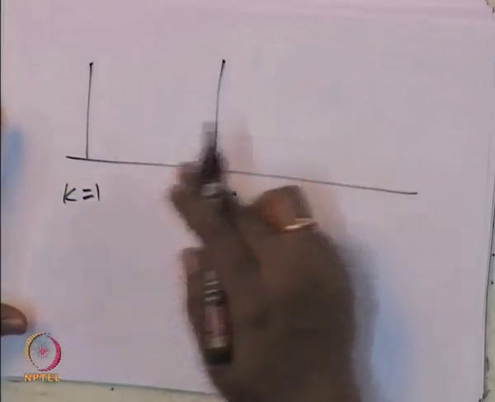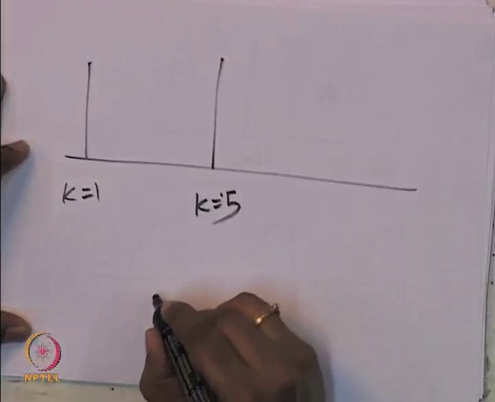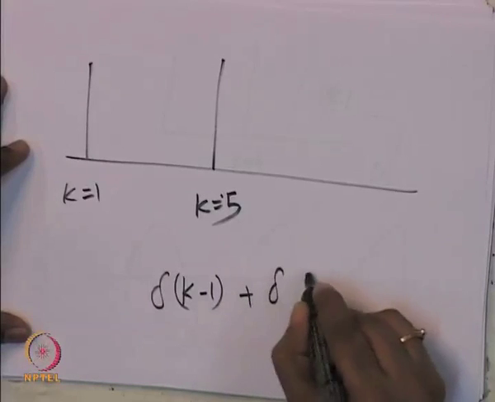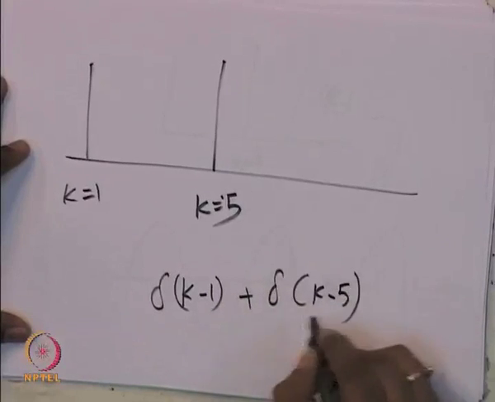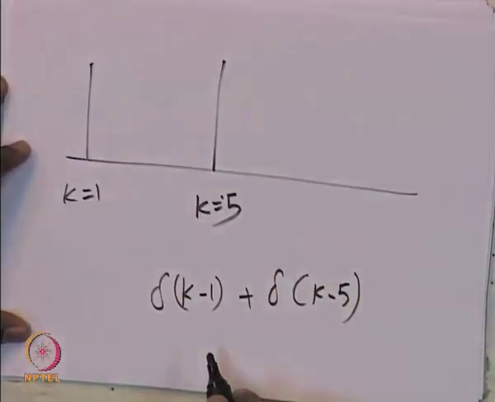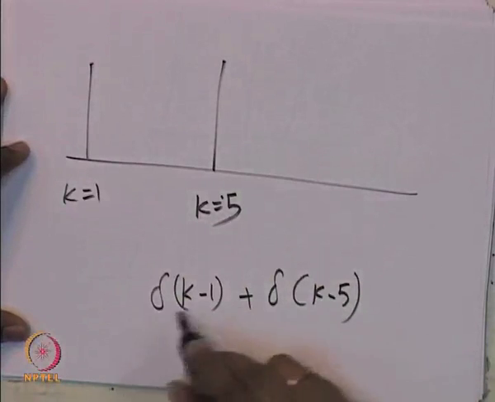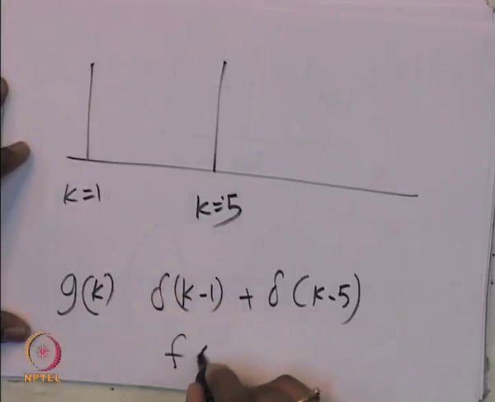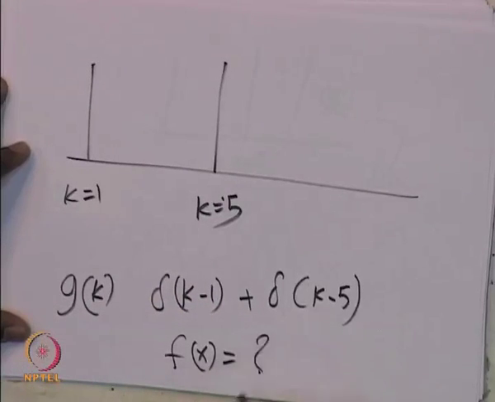What are we getting here? We are essentially getting delta of k minus 1 and delta of k minus 5. When k equal to 5 you have a value and k equal to 1 you have a value. So, these are the two functions, and this is your g of k, and then you have to ask how does the wave actually look like.